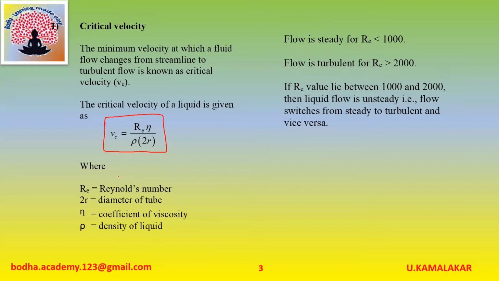Flow is steady for Reynolds number less than 1000. Flow is turbulent for Reynolds number greater than 2000. If Reynolds number value lies between 1000 and 2000, then liquid flow is unsteady. That is, flow switches from steady to turbulent and vice versa.